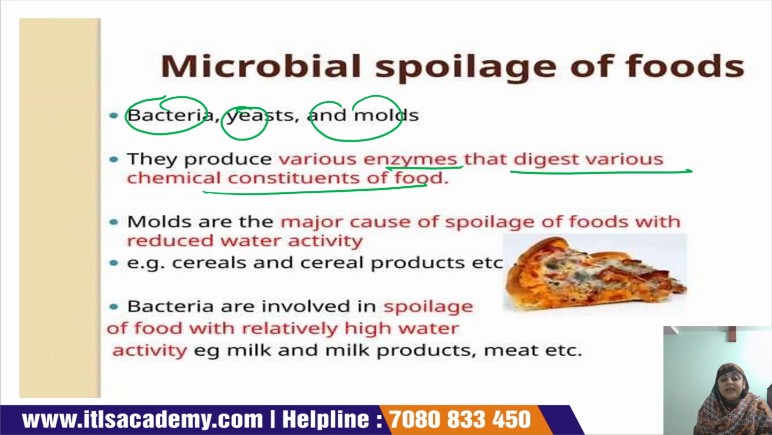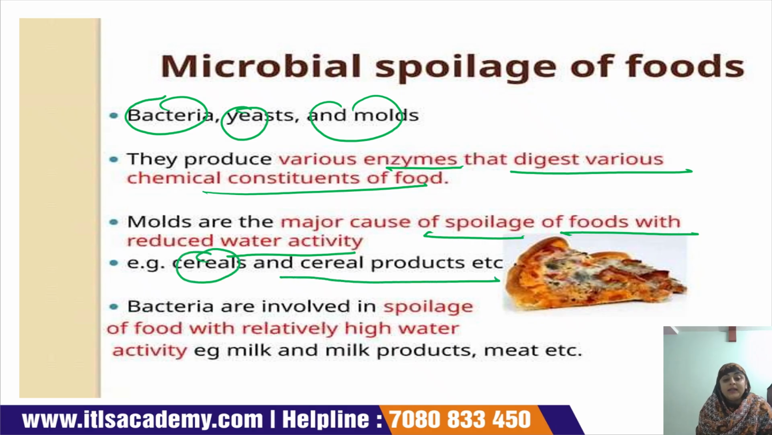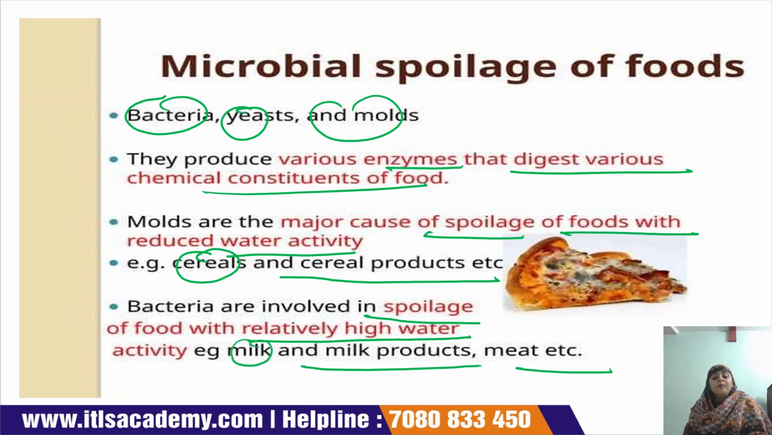Molds are the major cause of spoilage of food with reduced water activity, for example cereals and cereal products. Bacteria are involved in spoilage of food with relatively high water activity, for example milk and milk products, meat, etc. So spoilage due to bacteria can occur when the water activity of the food product is high, as in the case of milk and milk products. Now come to the next slide.